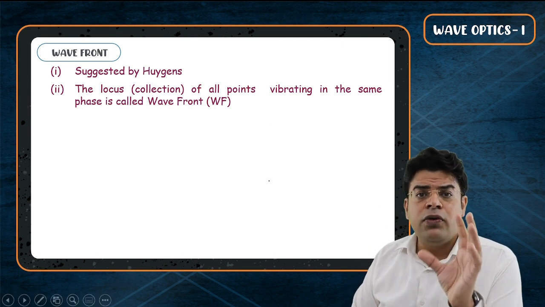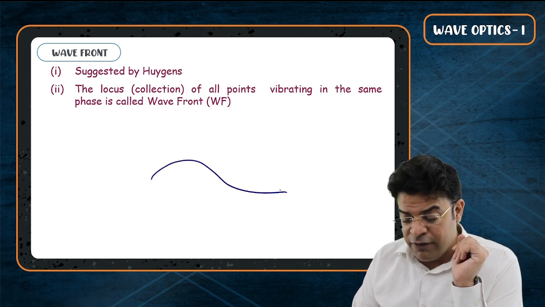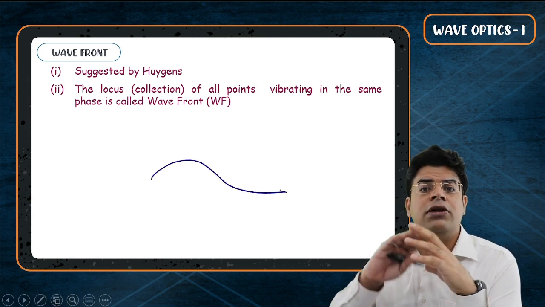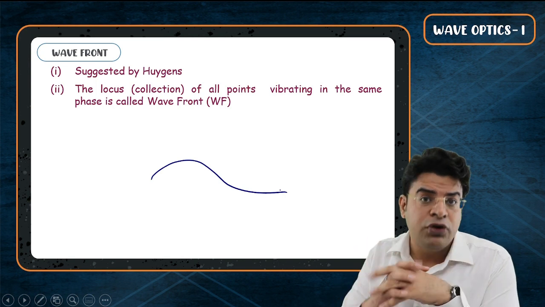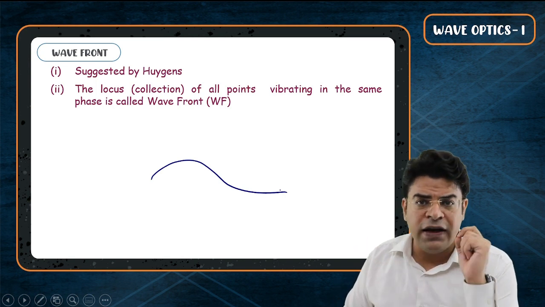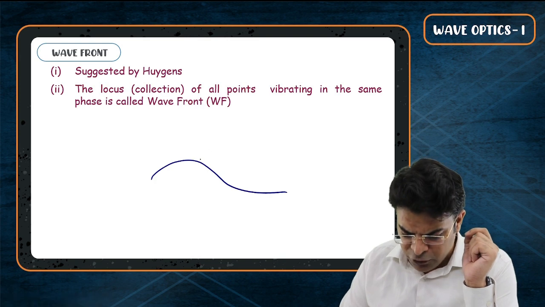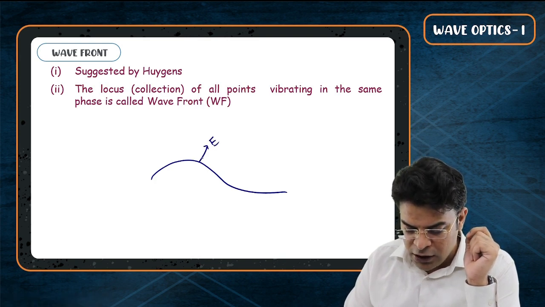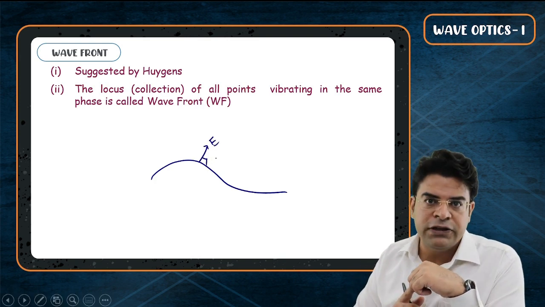While teaching you equipotential surfaces, I said that if you have an equipotential surface, it means that all the points on this surface are at same potential. So the direction of electric field at any point on the equipotential surface is perpendicular to the surface, is normal to the surface.